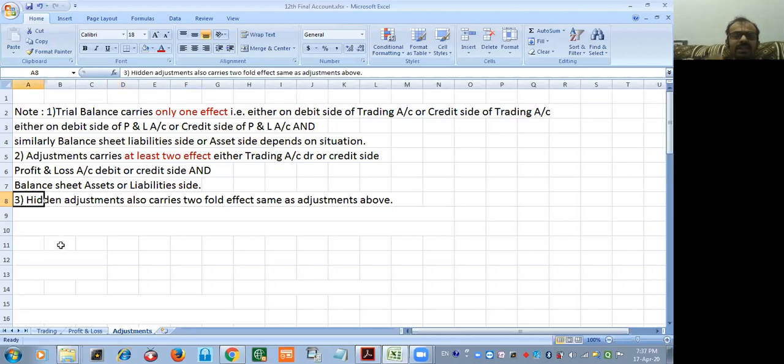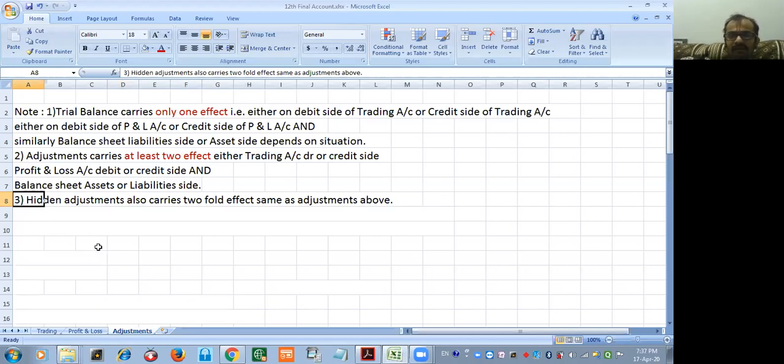And there is also hidden adjustment which carries two effects. So now the question arises in mind, what is the adjustment? Additional information given along with the trial balance is known as adjustment. Then what is the hidden adjustment? When the adjustment is given in the trial balance itself, it's called a hidden adjustment.